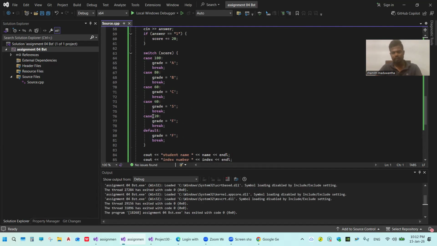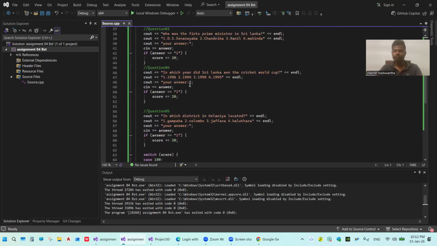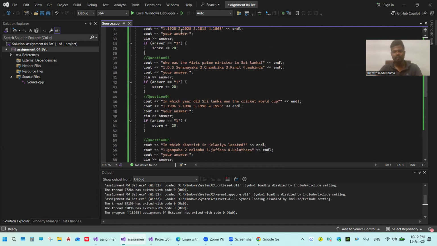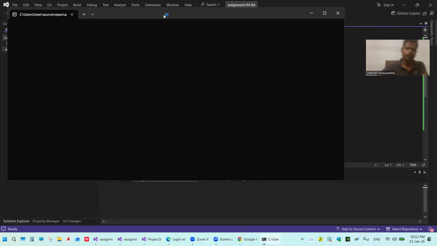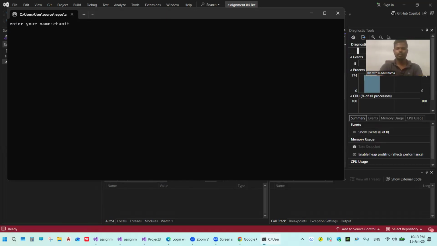Now I do my program first. I want to save my time because I don't have much time. So I write it. Now I want to see the local Windows debugger.